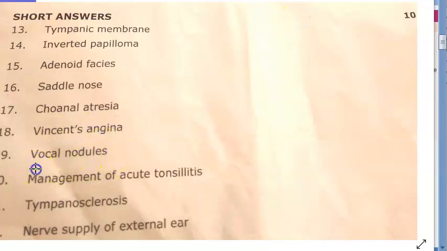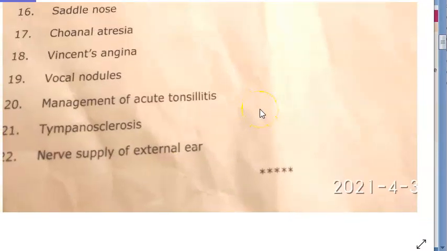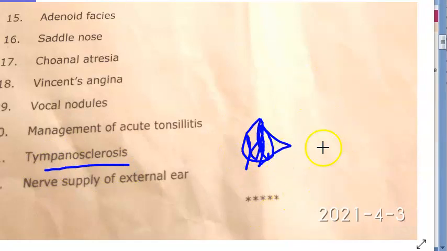Vocal nodules, basically vocal nodules are bilateral. It is just voice rest if you give it enough. Then coming to management of acute tonsillitis, how will you manage acute tonsillitis, guys? You can give antibiotics, right? Do you need to drain it if it is acute? Check that. Then tympanosclerosis, when does the tympanic membrane get sclerosed? Will it get sclerosed after an infection or something? How will the curve be? Because it is sclerosed, it will have lower compliance, isn't it?